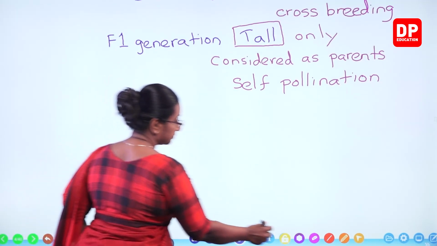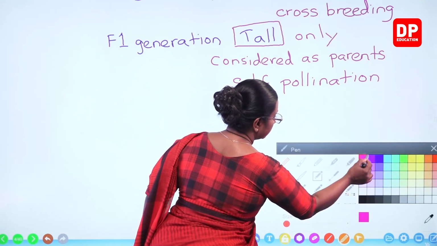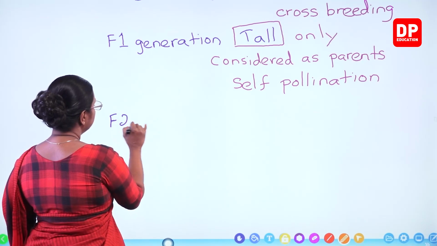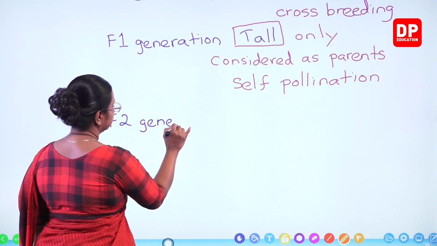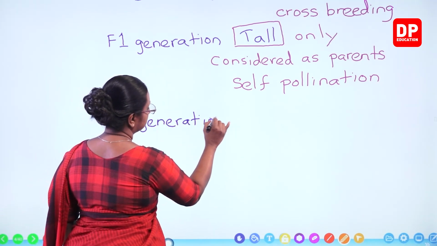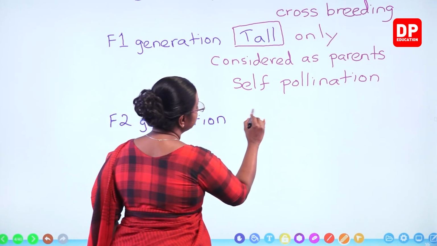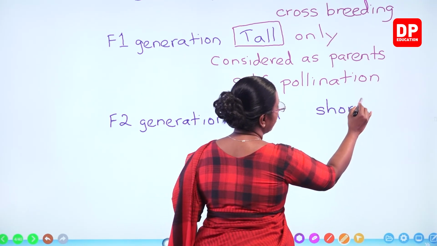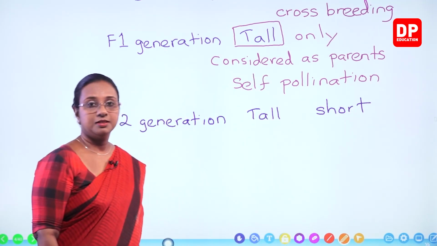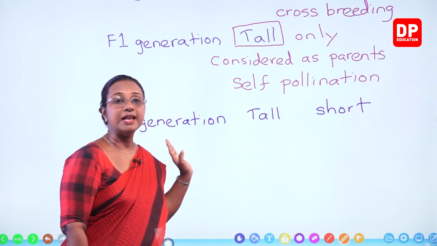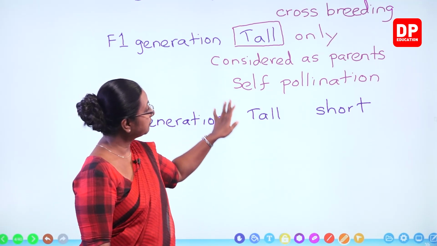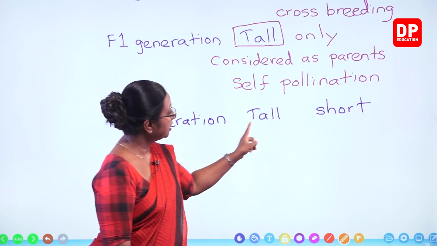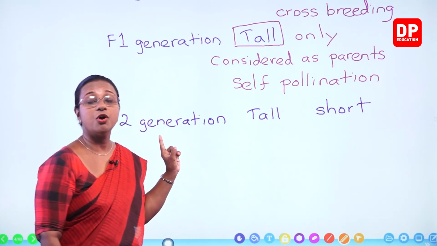Then he observed the F2 generation. In F2 generation, again there were tall and short plants. That is, after the first generation underwent self-pollination, there were tall and short plants.